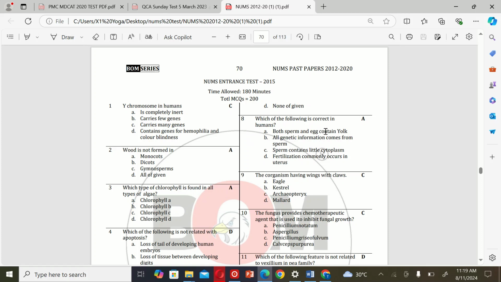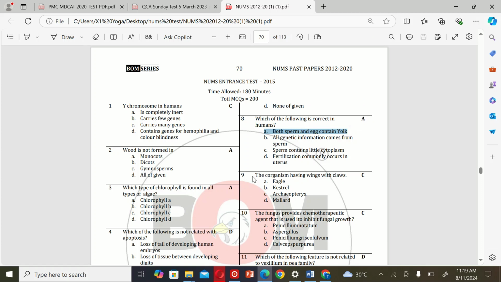The next MCQ is: which of the following is correct in humans? A. Both sperms and eggs contain yolk. B. All genetic information comes from sperms. C. Sperms contain little cytoplasm, and D. Fertilization commonly occurs in uterus. So the correct option is A.